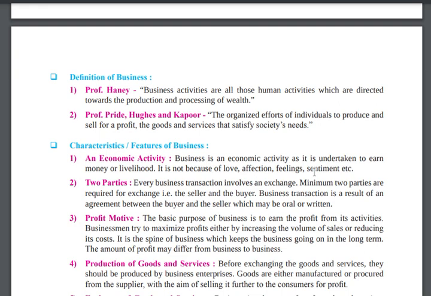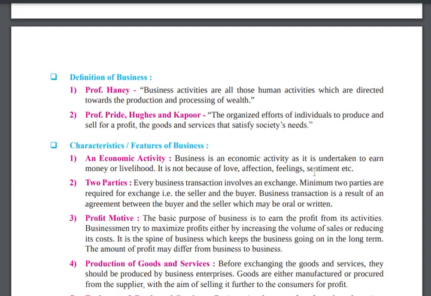A particular person who is doing a business. First of all, why is the person doing a business? For earning a profit. This is the first thing. Whichever person, for example, if you become a businessman in the future, the first thing that comes to your mind is that I will do a business. I don't want to work under anyone. I want to earn more money. This is the first point.